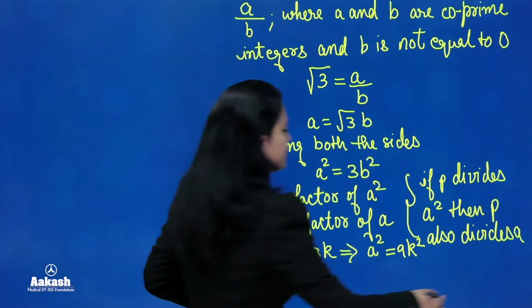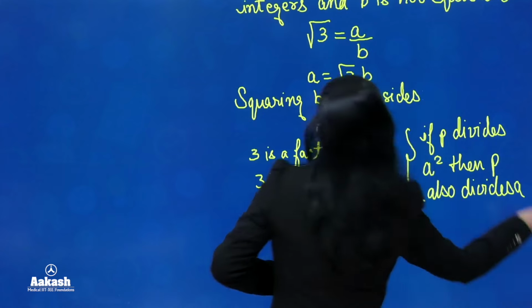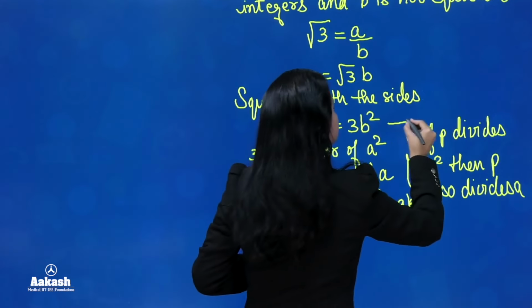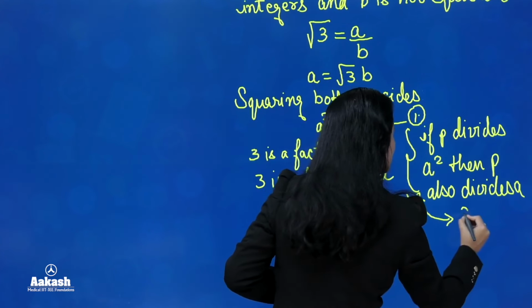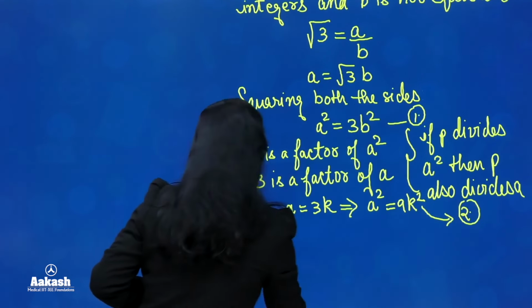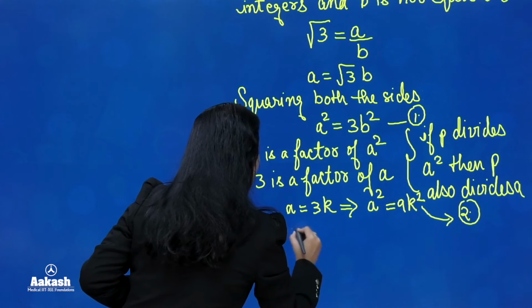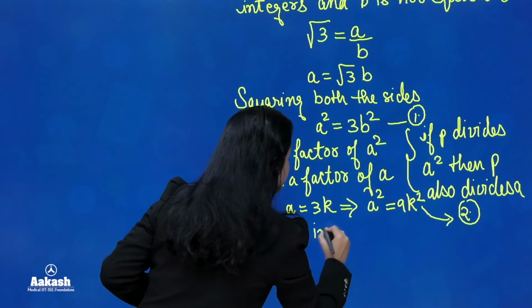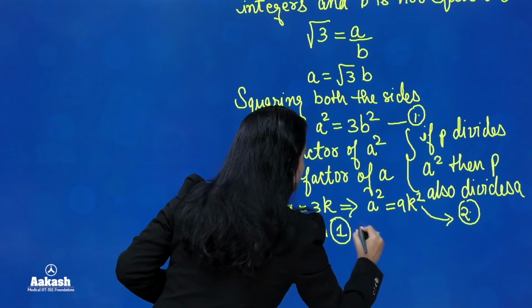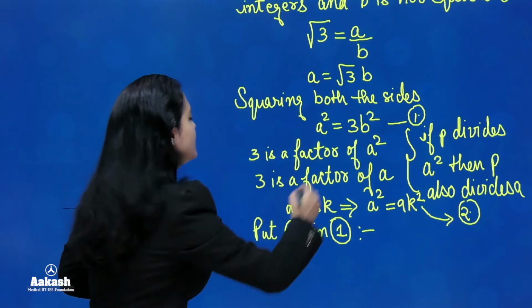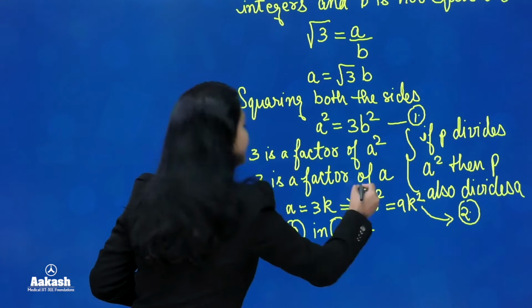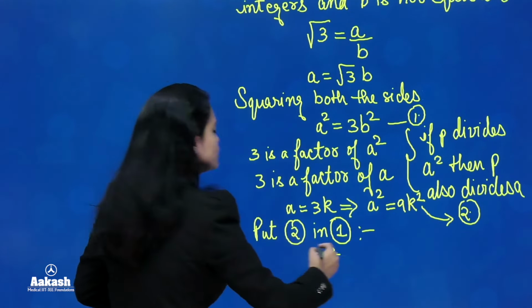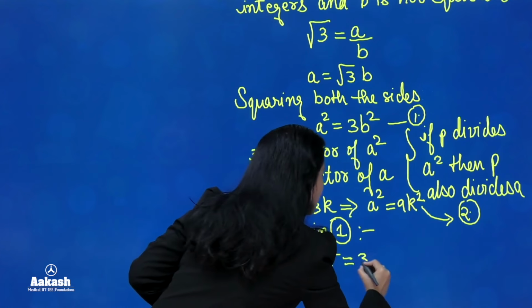Right, everyone? Chalo. So now, I'm going to take this as 1, and I'm going to take this as 2, and I'm going to put 2 in 1. So putting 2 in 1, what do we get? We'll get 9k square. See, I am putting 9k square in place of a square. So 9k square is equal to 3b square.